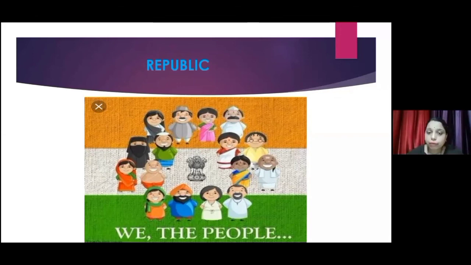Again, I read this preamble for you. Now, next point. We have learned about our preamble today. So we have seen the characteristics of preamble and whatever the objective preamble is having.